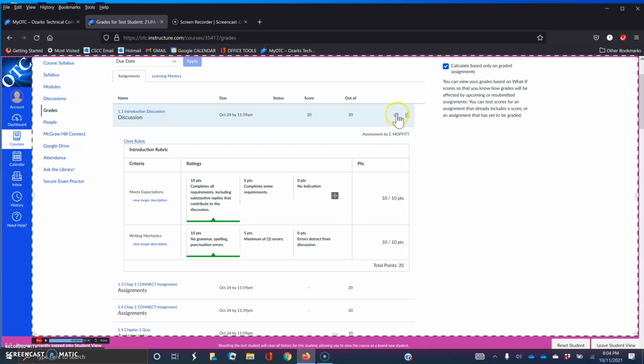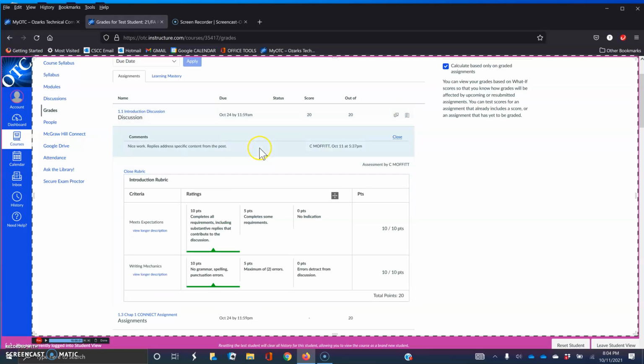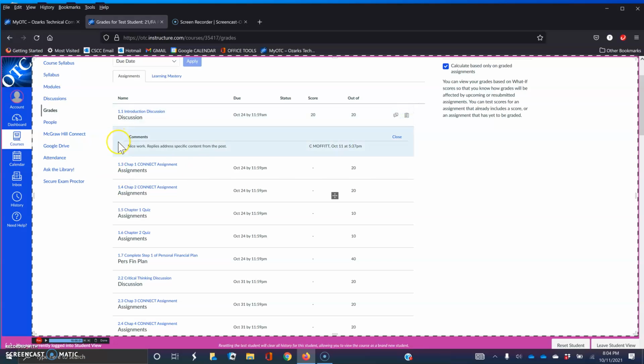And then just to the left of that, if I've made any comments, move this out of your way, you'll be able to see what those comments are for that assignment. "Nice work, replies address specific content for the post." And I give you feedback on every assignment, the discussions and the personal financial plan. Not so much for the Connect assignment or the quizzes. Those are automatically graded, so I usually don't make comments for those. But you'll see the points posted in here when you complete that assignment.